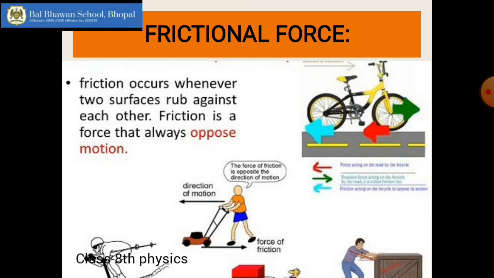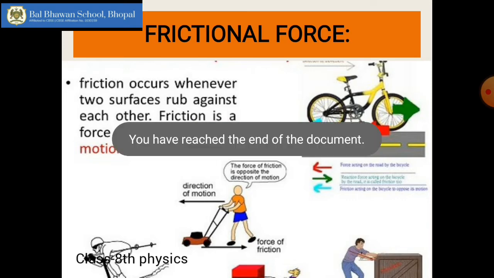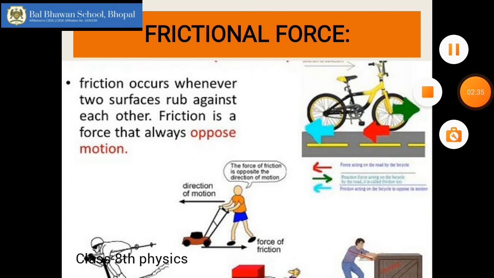The third type of contact force is frictional force. Frictional force acts when two surfaces rub against each other. Always remember, friction opposes motion. So wherever the object is moving towards, on the opposite side the friction will act. It does not want the objects to move. Okay, this is all about the types of contact forces.